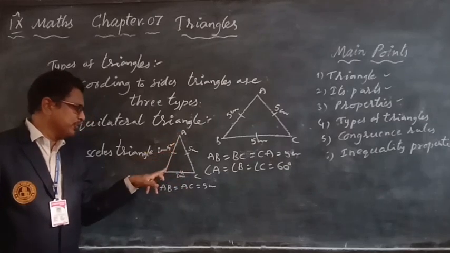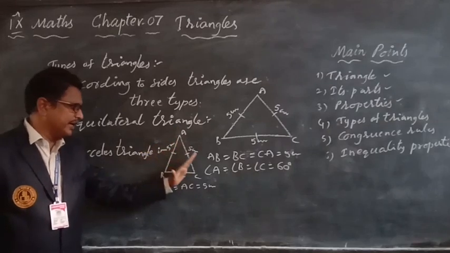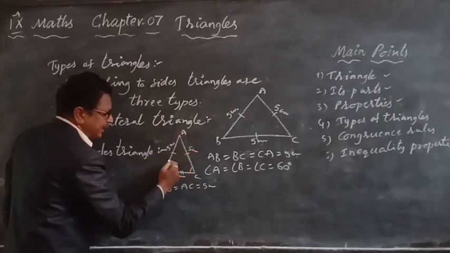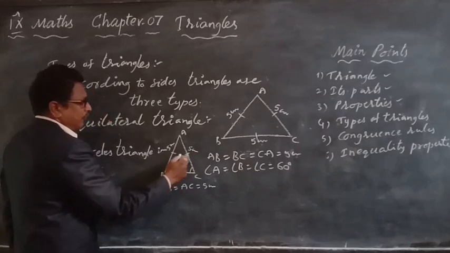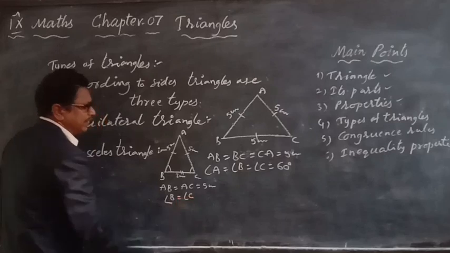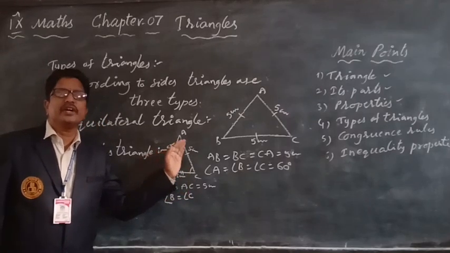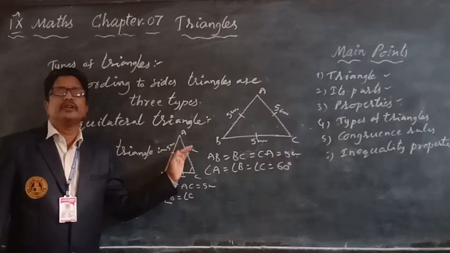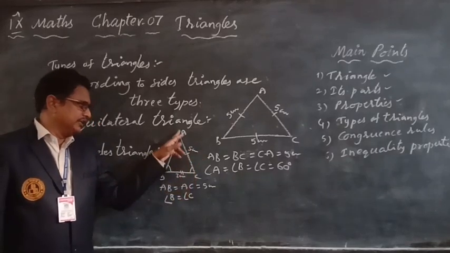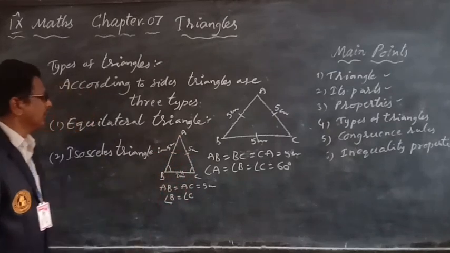The angle opposite AB is angle C, and the angle opposite AC is angle B. So these two angles are equal: angle B equals angle C.